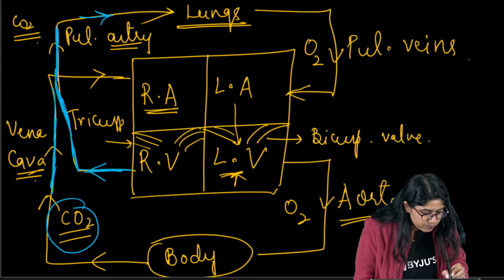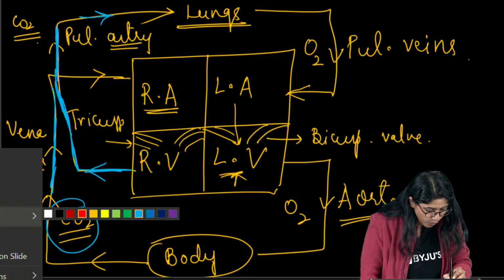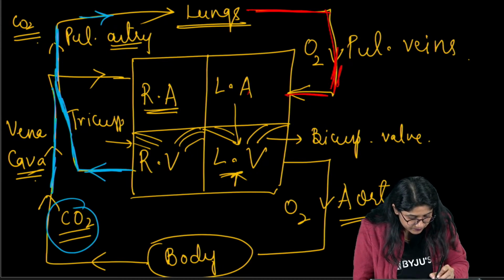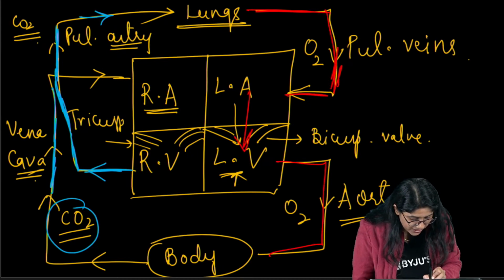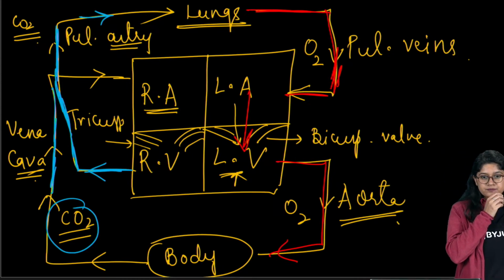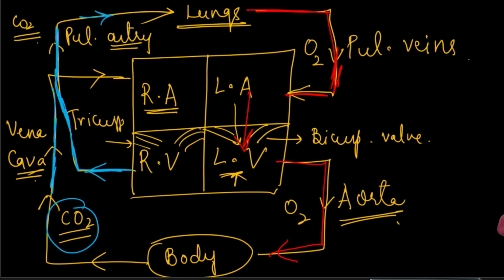Clear, everyone? This blue one is for the carbon dioxide. Red one is for the oxygen. Are we clear? Yes. Very good, very good.